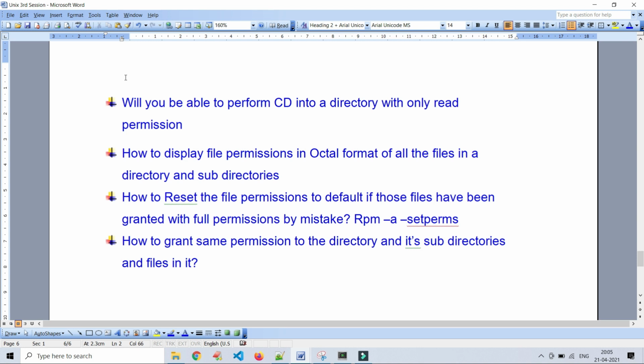Next question. How to reset the file permissions to default if those files have been granted with full permissions or some other permissions by mistake? What they are saying is, I have created one file, but by mistake I should have given the file permission as 644, but I have given the full permissions like 777. How to revoke it or reset it? How to get the default file permission for that specific file or list of files?